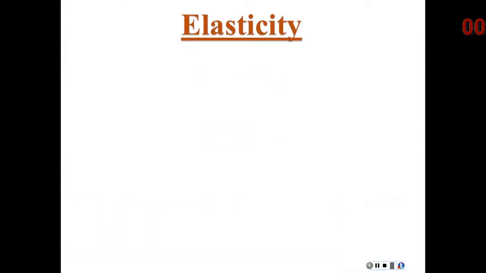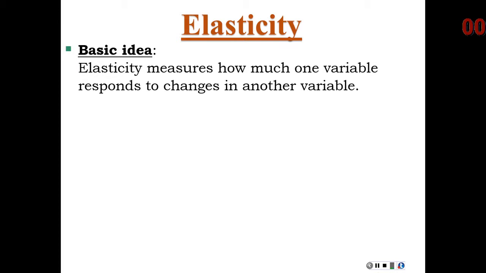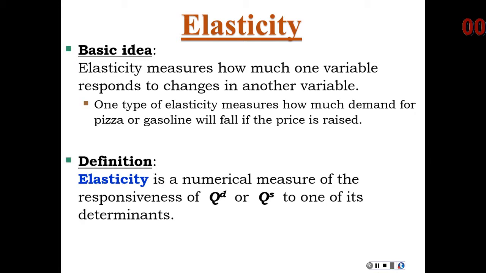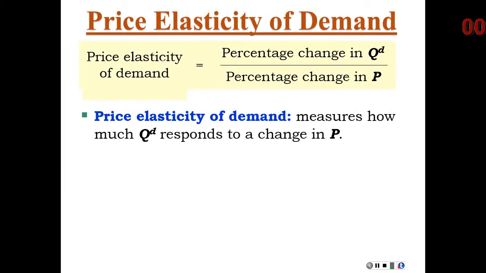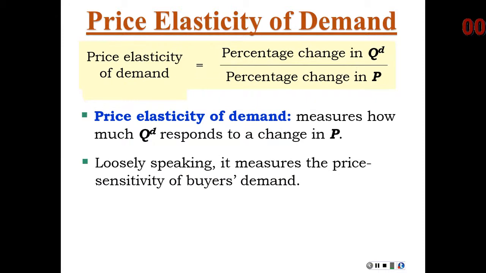Let's get started. Remember, we were talking about elasticity, and we said the basic idea is how one variable responds to changes in another variable. We were mainly looking at how quantity demanded changes in response to some of its determinants, mainly price. We called that price elasticity of demand, measuring the percent change in quantity demanded over the percent change in price. Remember, we calculated those percentages using the midpoint method. And again, we were measuring buyer sensitivity.